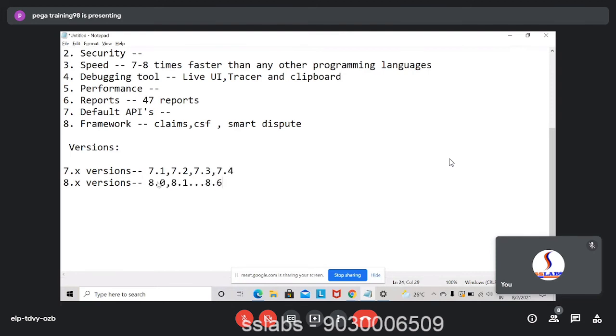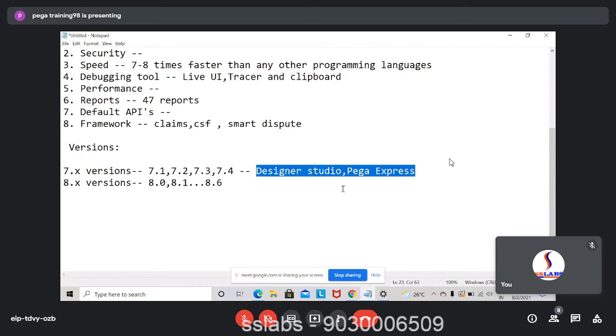Up to 7.4, that is 4, 5, 6, 7, we had only two studios, Designer Studio and Pega Express. Now, what is this? These are nothing but workspaces. Now, I'm writing everything on Notepad, right? So this is my workspace.